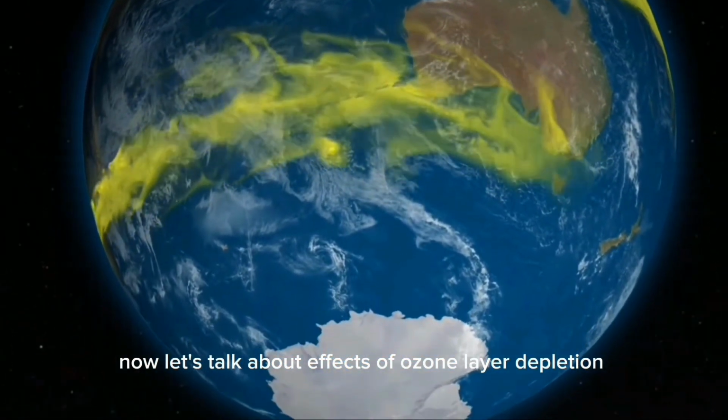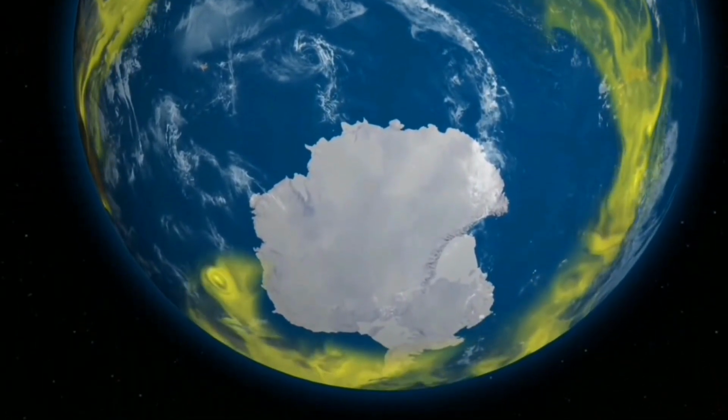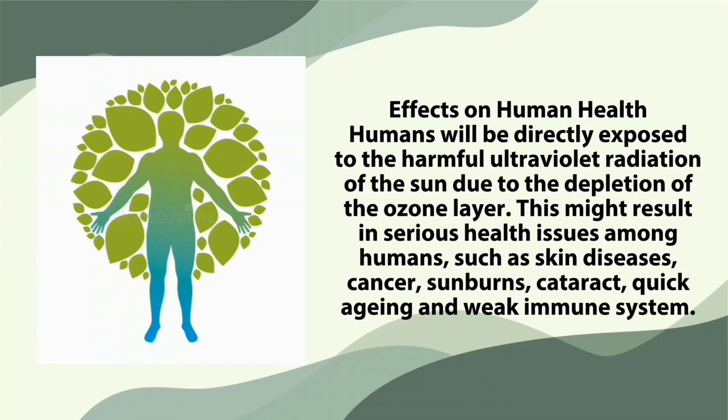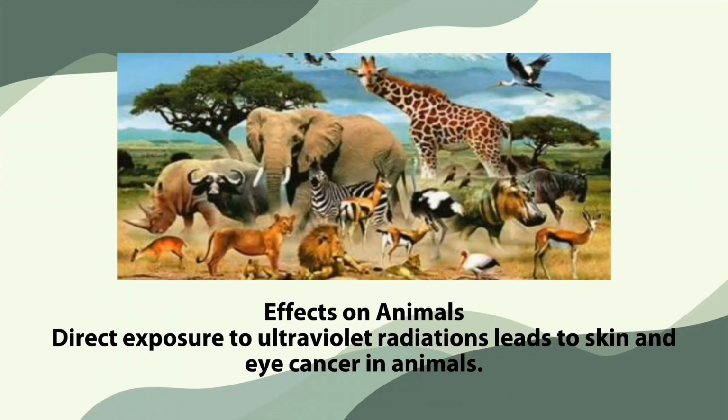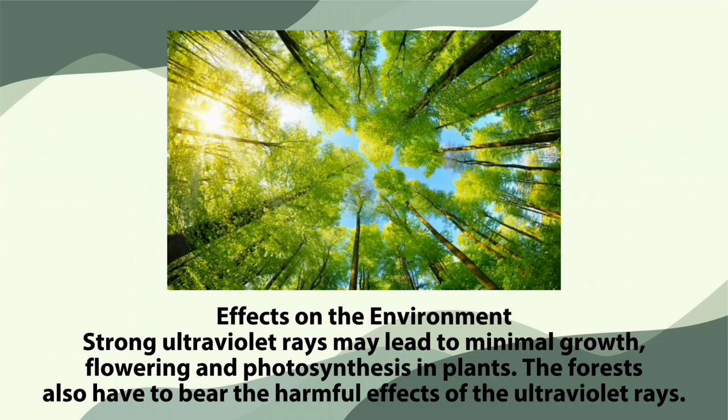Now, let's talk about the effects of ozone layer depletion. It can affect our human health. Humans will be directly exposed to the harmful ultraviolet radiation of the sun due to the depletion of the ozone layer. This might result in serious health issues among humans such as skin diseases, cancer, sunburns, cataract, weak aging, and weak immune system. It can also affect animals. Direct exposure to ultraviolet radiation leads to skin and eye cancer in animals.